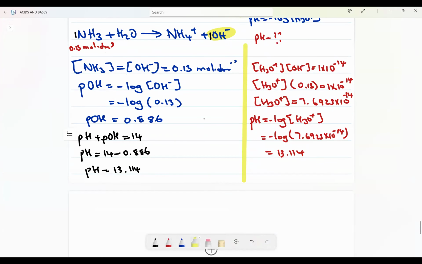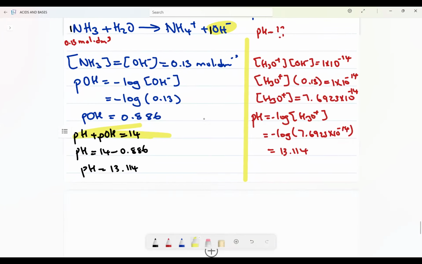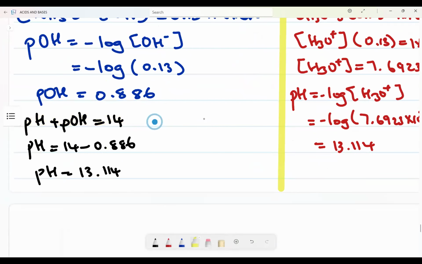You can start by saying, okay, I know I produce OH minus. How about I find the concentration of OH minus and come here to pOH instead of pH. And now I know at the end, getting pOH is not the final answer. Why? Because I need pH. pH plus pOH, I know, is equal to 14. Therefore I can transpose that one and get now my pH.